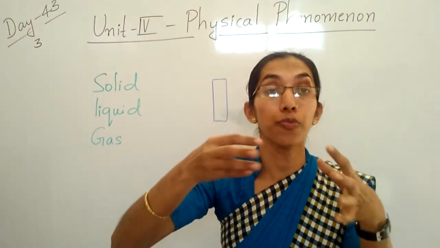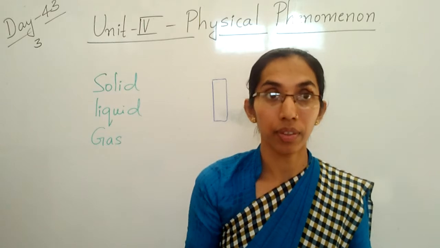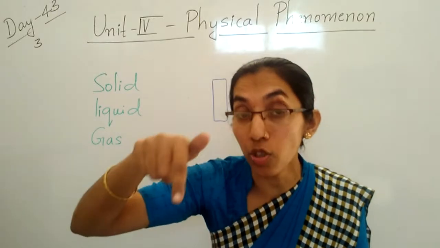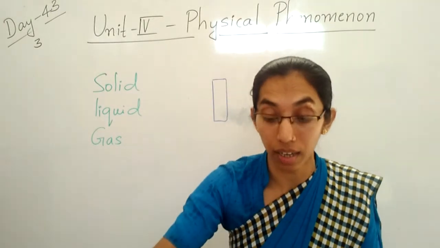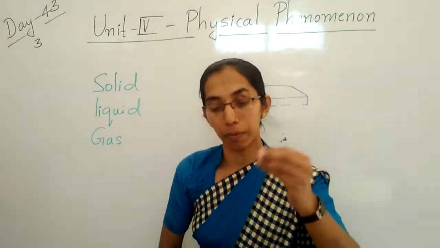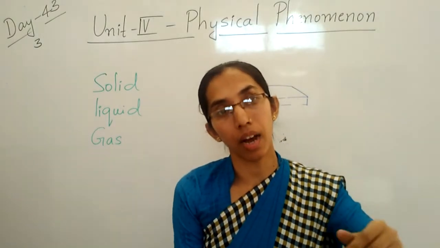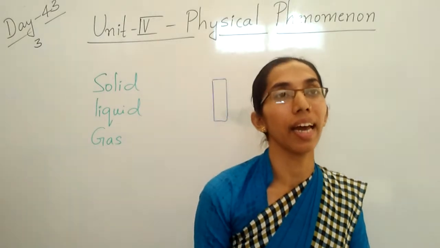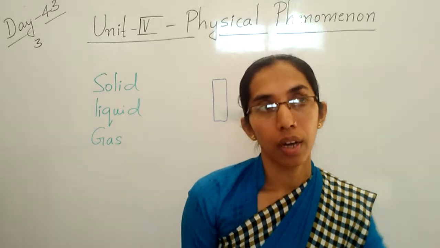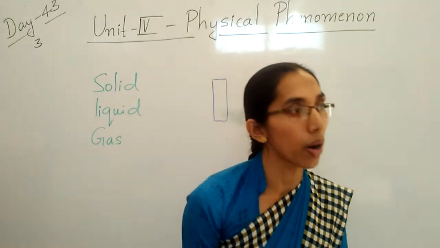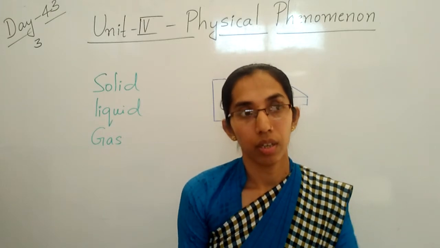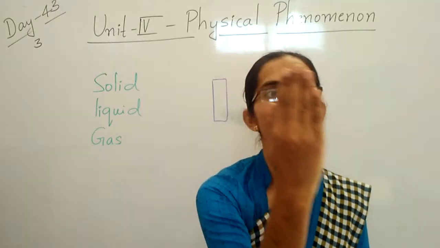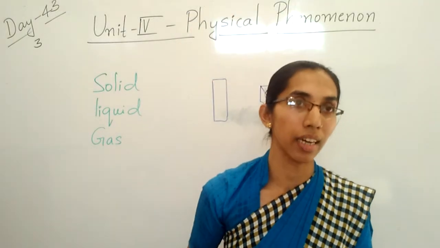Liquid means what? Which flows, like water. So that milk is liquid. So milk takes the shape of that container. Clear, children? Liquid flows and can be carried around only in bottles or cans. Take a water bottle. Water is what? Liquid. You take the water in the bottle. After filling that bottle, you can see the water takes the shape of that bottle only. Then easily you can carry it.